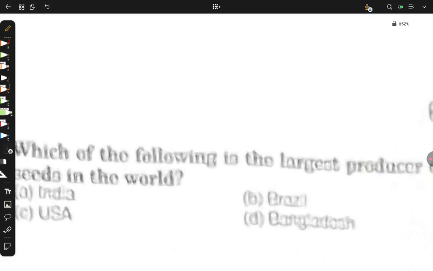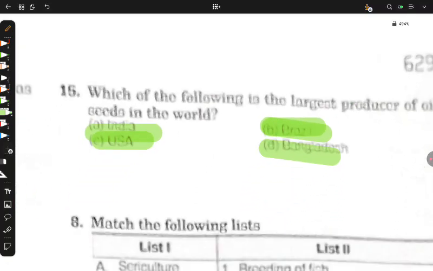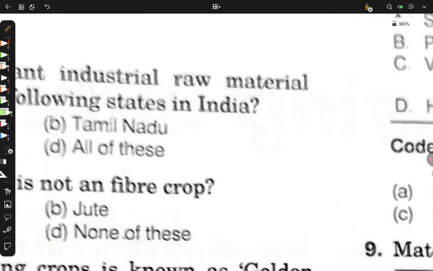The answer will be the largest producer of the world. If you have not written it in the comments, please write it in the comments. What is the question? See, Brazil. Brazil is the largest producer of sugarcane, so it cannot be it. USA, we have not studied a single thing about USA. Bangladesh, no. India is the correct answer, our desh, our pride.